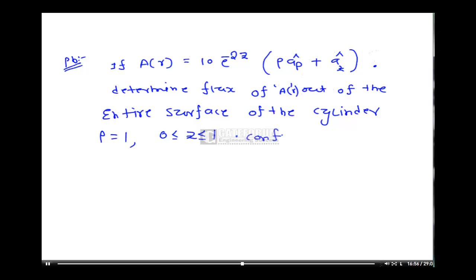Confirm the result using the divergence theorem.